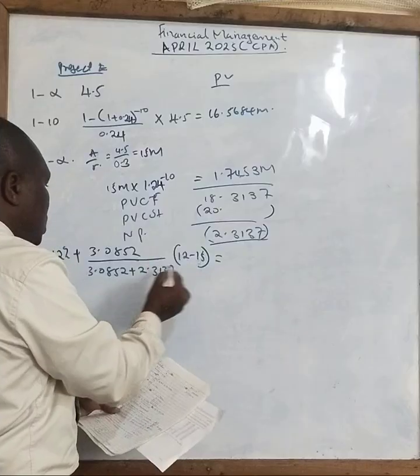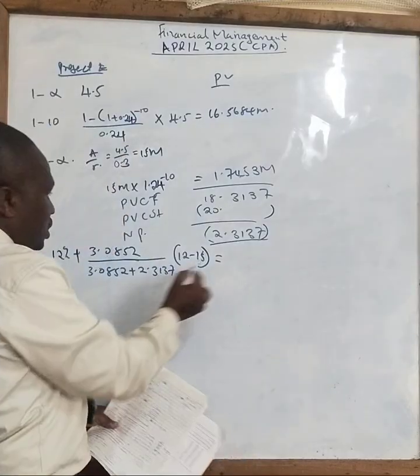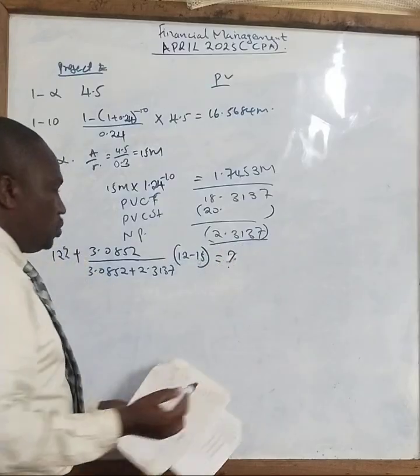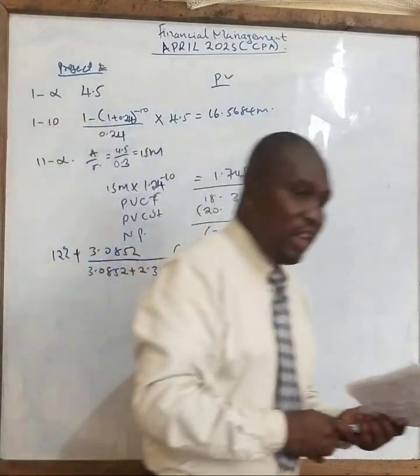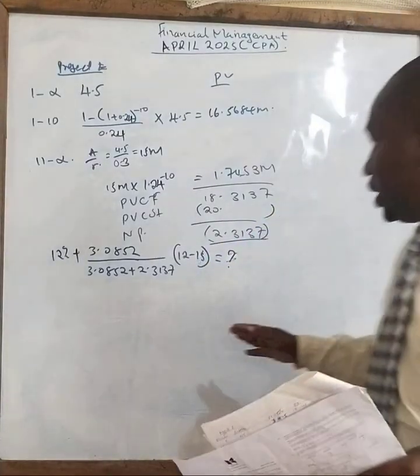If you work out this one, it will give you the percentage. So that is how you are supposed to answer that particular question. I think I've covered it very well.